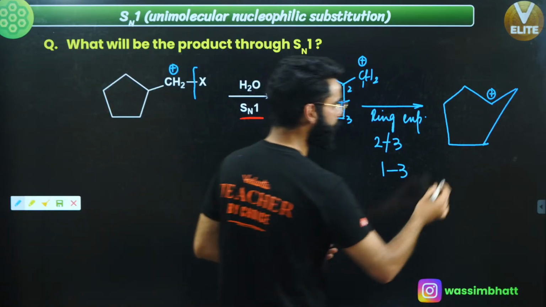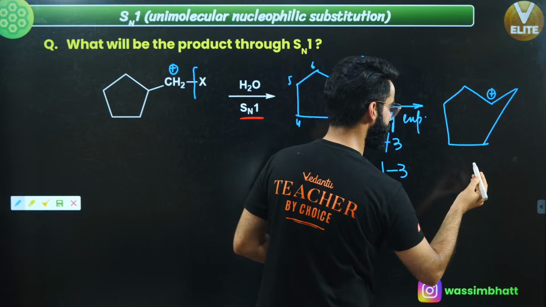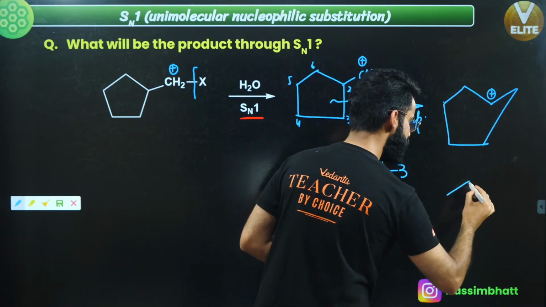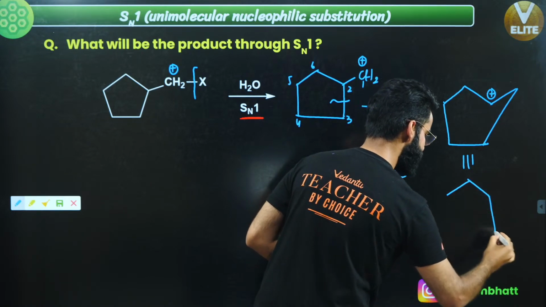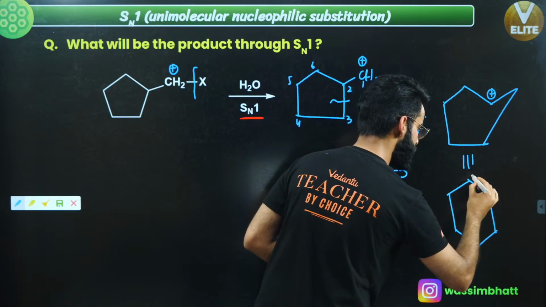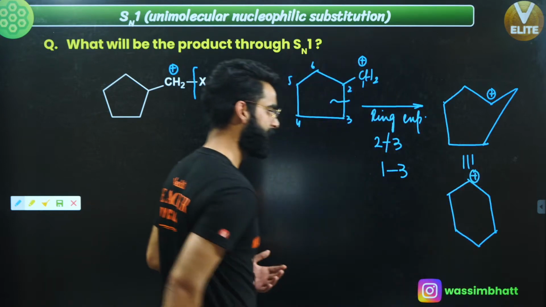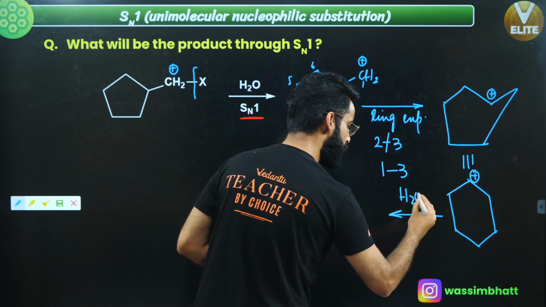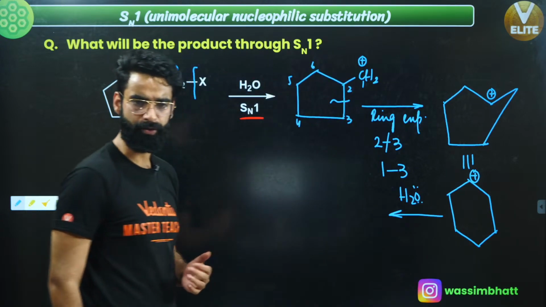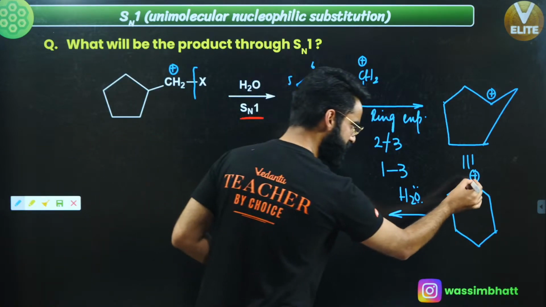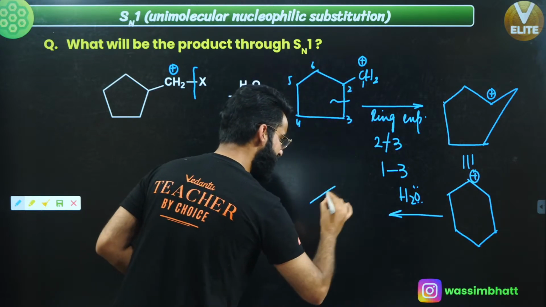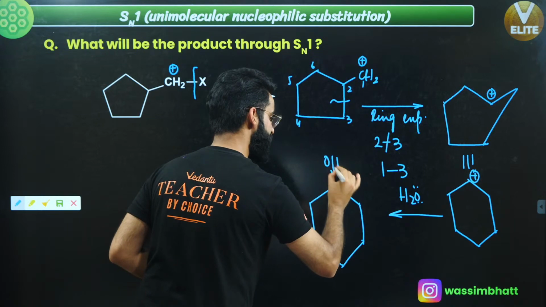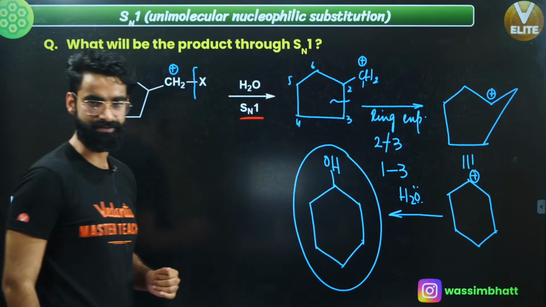So basically, what I got over here is a 6-membered ring. 1, 2, 3, 4, 5, 6. So you got a 6-membered ring like this, with a positive charge over here, for example. Now, after this ring expansion, your H2O, which is a solvent, is going to act as the nucleophile and attack at this position. So finally, I get something like this. This is going to be my major product in this case, right?